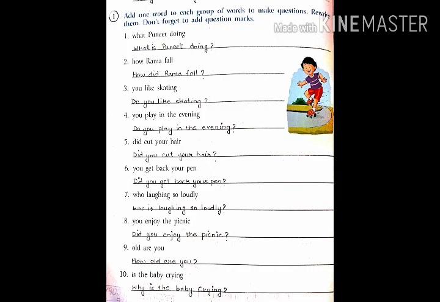Add one word to each group of words to make questions. Rewrite them. Don't forget to add a question mark. Number 1. What Puneet doing? What is Puneet doing? So here we added in the first question, is. There is one word missing in every sentence. So we have to see which word is missing in that sentence and we have to put it there.